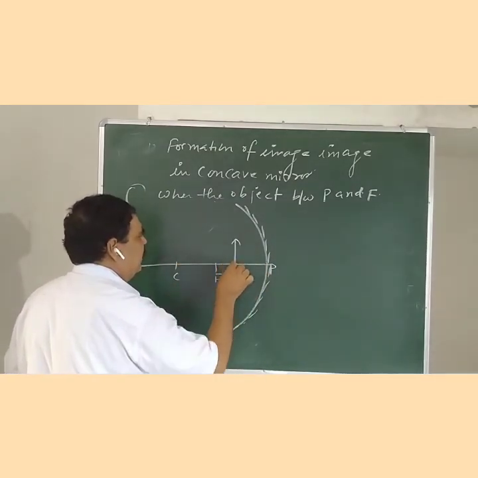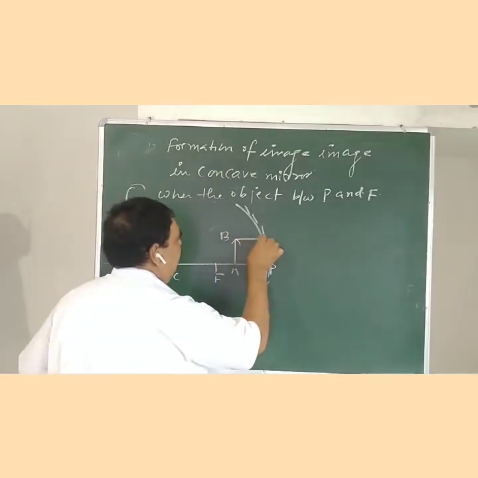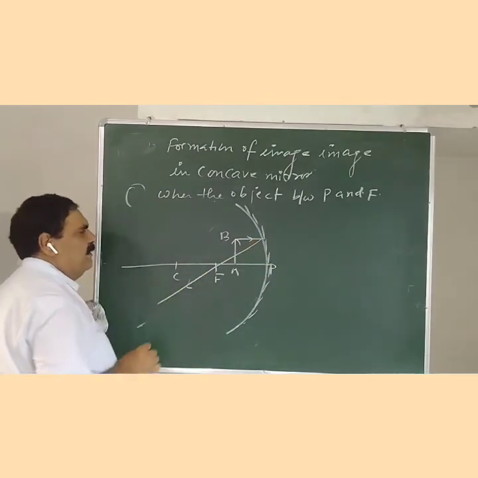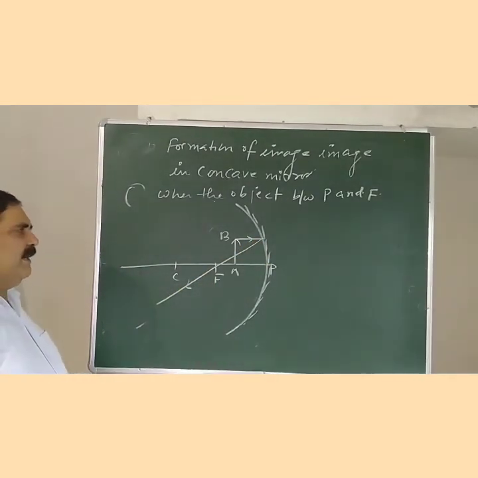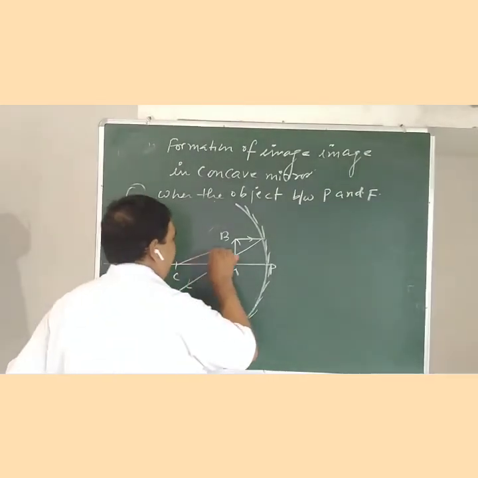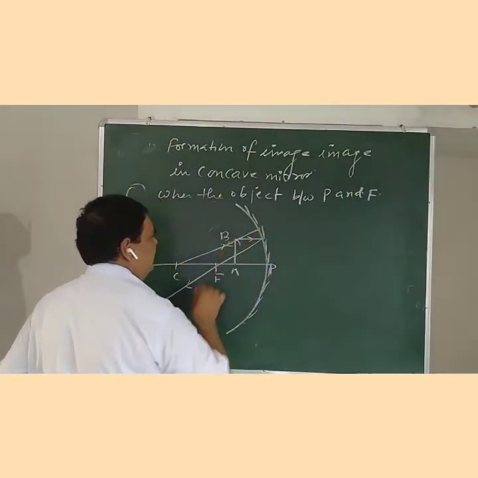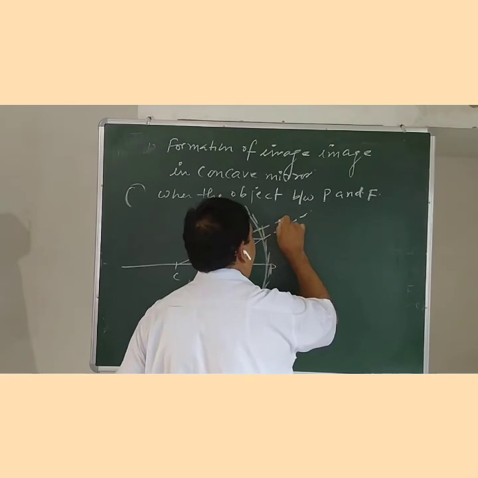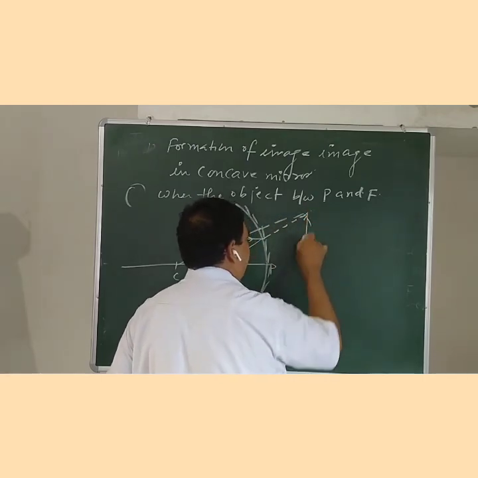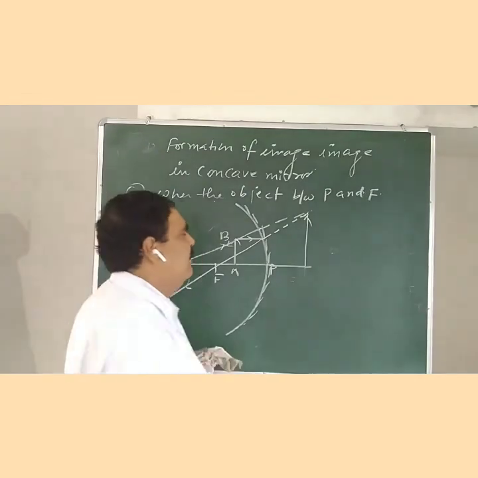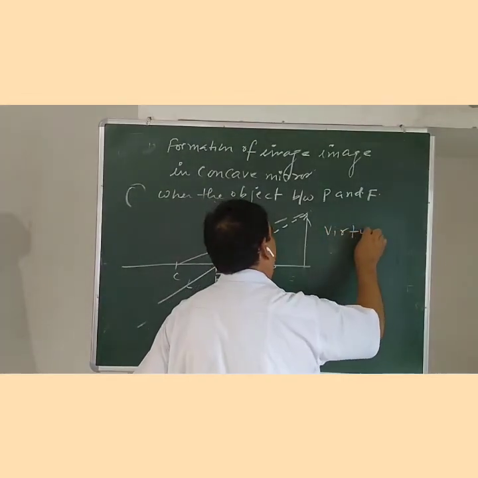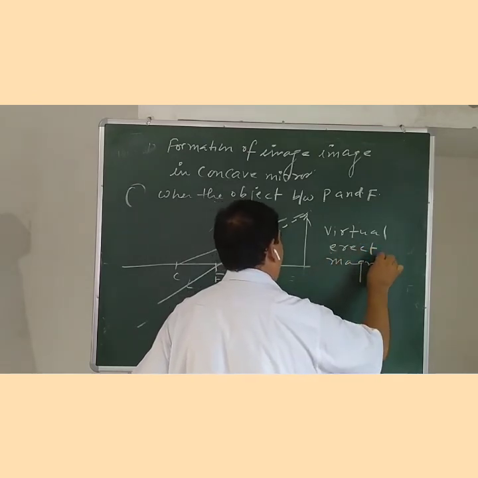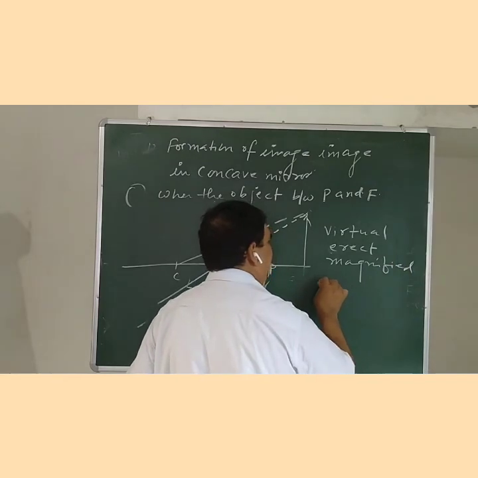For the object AB, the light ray incident parallel to the principal axis passes through the focus after reflection. Another light ray goes through the center of curvature and returns back in the same path, but we appear to meet this light ray behind the mirror. Then the image is formed behind the mirror. Characteristics of the image: virtual, erect, magnified, and behind the mirror.